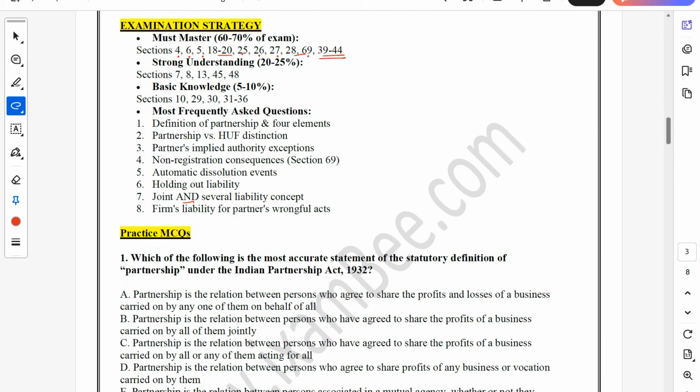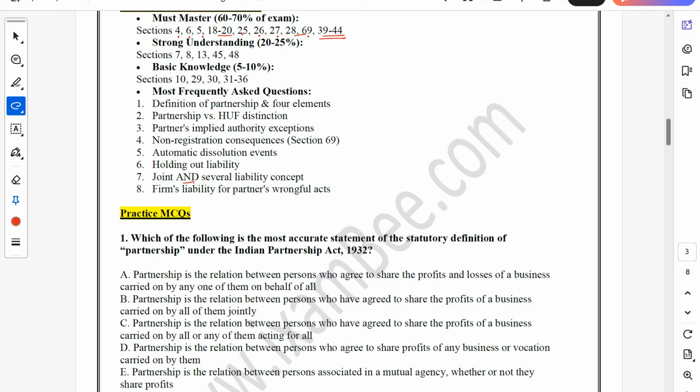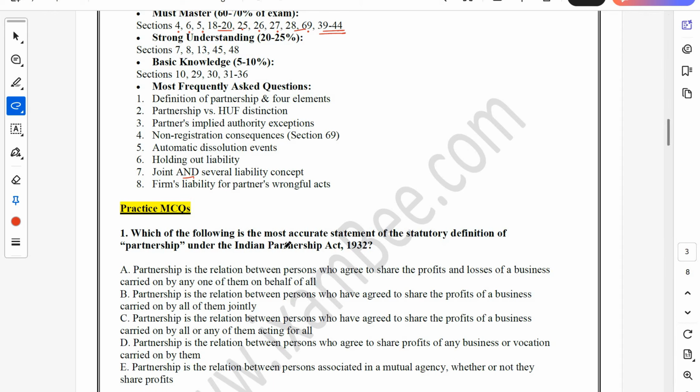Let's look at the first question for your practice from the Partnership Act. Okay, which of the following is the most accurate statement of the statutory definition for partnership under the Indian Partnership Act? Very direct and basic question from the Partnership Act. Options include A.